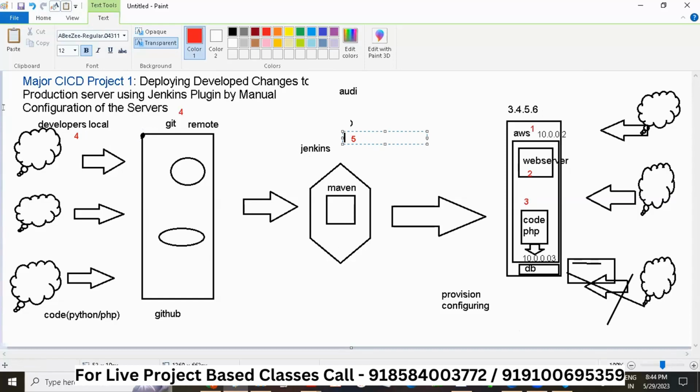Just remember, this architecture is very important. We'll be working with this architecture throughout the class, just changing little things as we move on, so we will take hold of this architecture. Just understand this architecture very carefully.